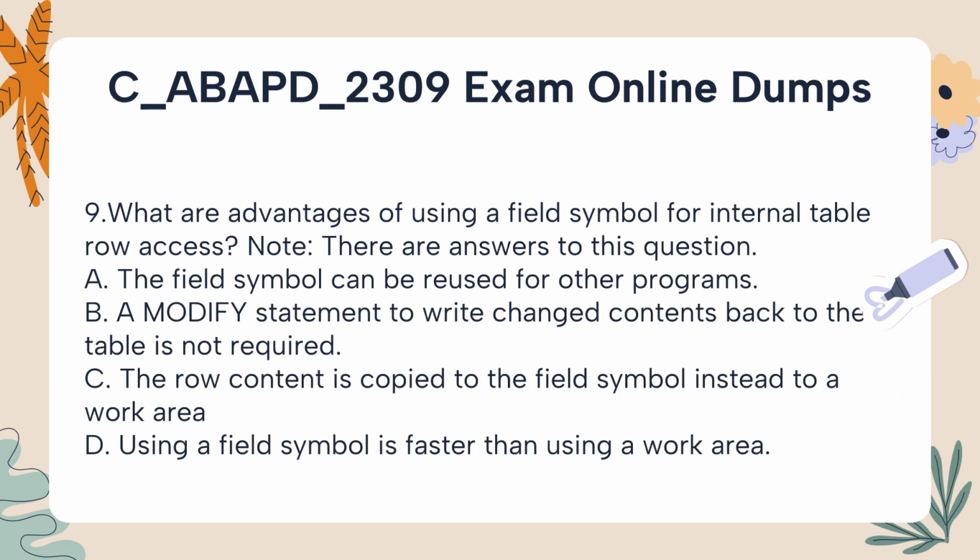9. What are advantages of using a field symbol for internal table row access? Note: there are 2 correct answers to this question. A. The field symbol can be reused for other programs. B. A modify statement to write changed contents back to the table is not required. C. The row content is copied to the field symbol instead of to a work area. D. Using a field symbol is faster than using a work area.